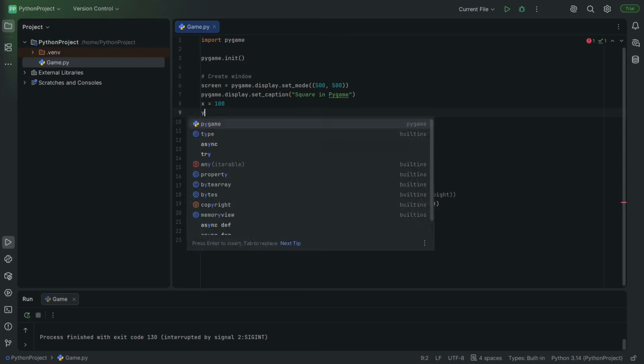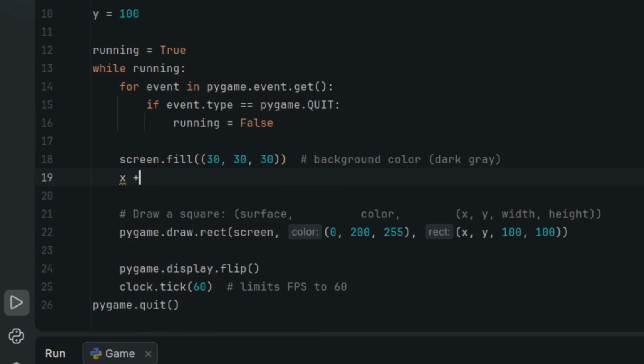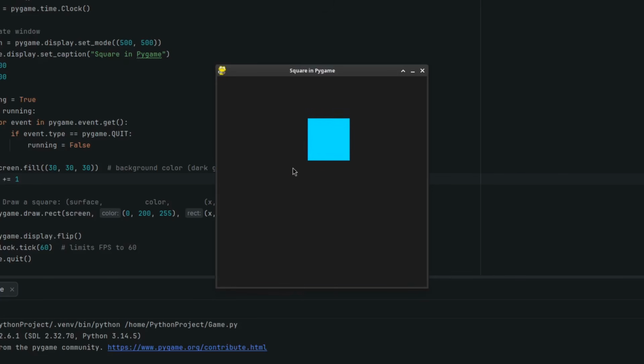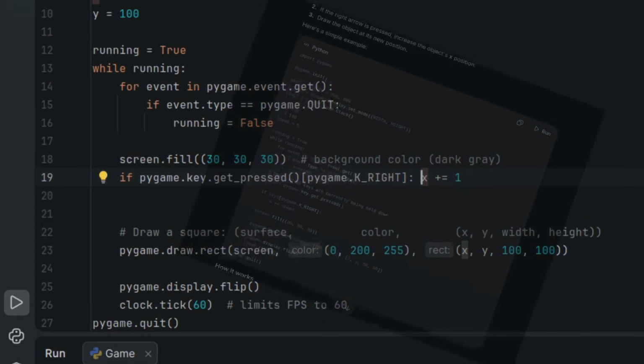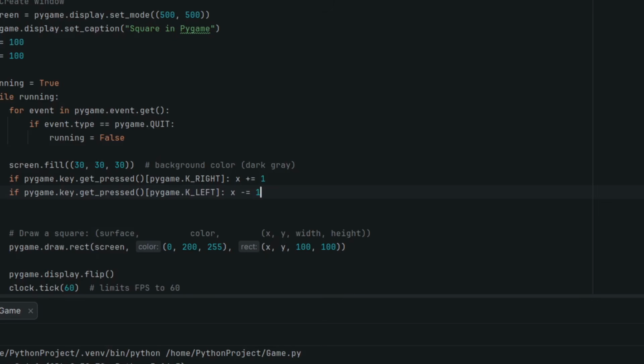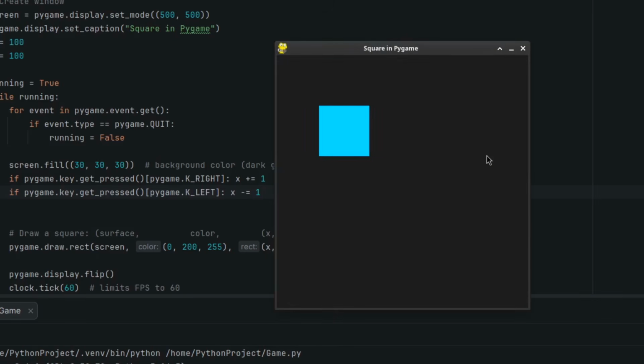in this game. By default, this x position is 100, but each frame it'll add 1 to that number. And changing this x here will change it over here as well. Now it keeps redrawing the square slightly to the right, and that makes it look like it's moving. I only want it to move when I press the right arrow key though. This is something I don't think I could have figured out on my own. We can do the same but subtract 1 when we press left, and now we can go in both directions.